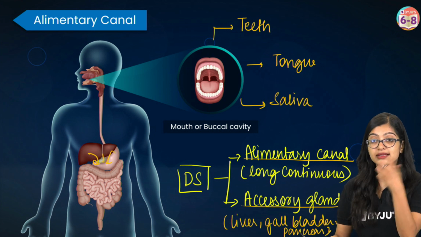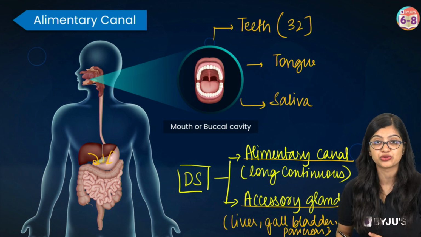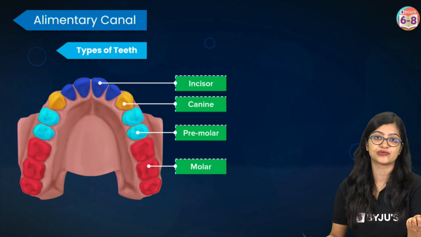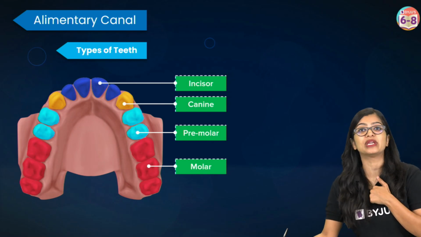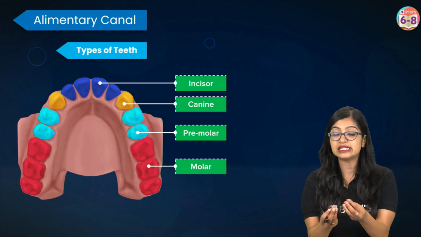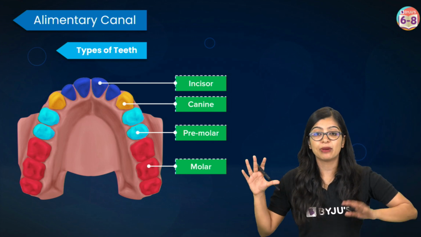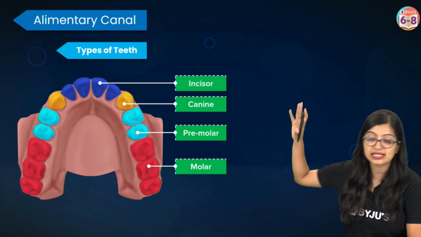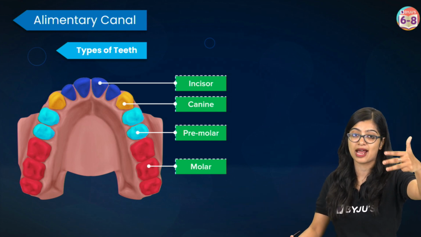Now, the teeth that are there in our body, of course, in an adult human, we see that there is a total of 32 teeth, and we have 4 kinds of teeth. Now, why do we have 4 kinds of teeth? Because of the diet that we eat, right? Humans are often considered to be omnivores who have the ability to eat both plant-based food as well as animal-based food. Now, because of the kind of diet we eat, we have these 4 kinds of teeth that include incisors, canines, premolars, and molars.